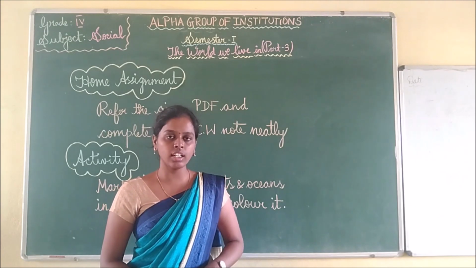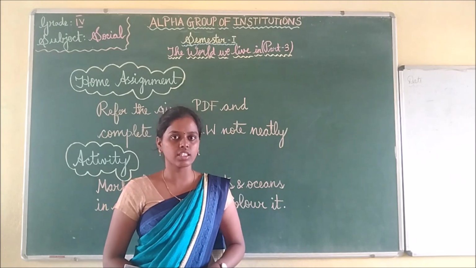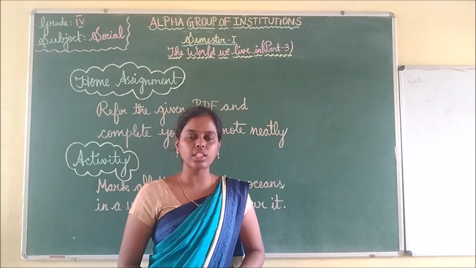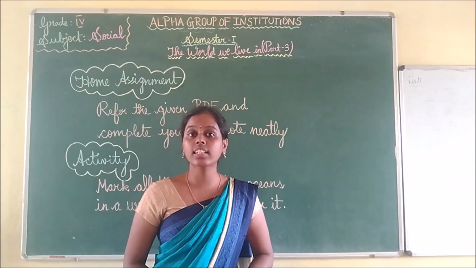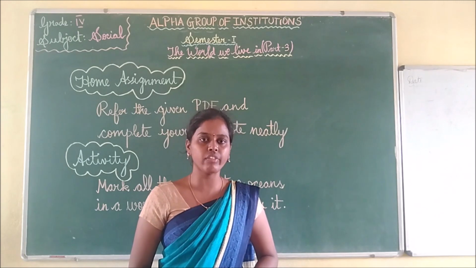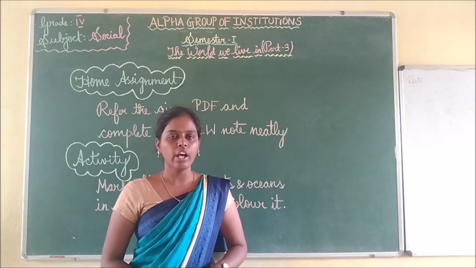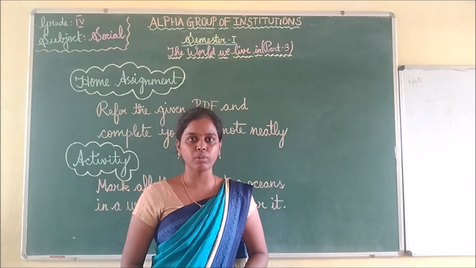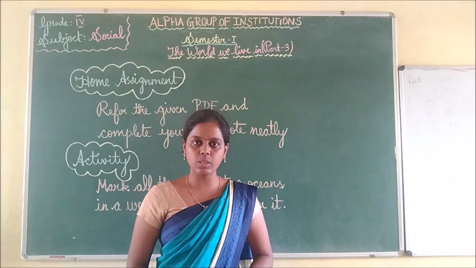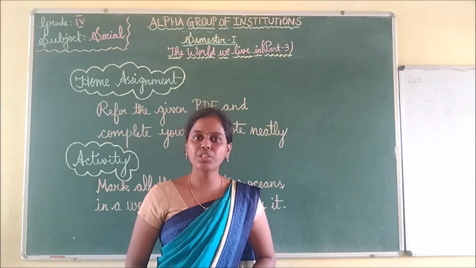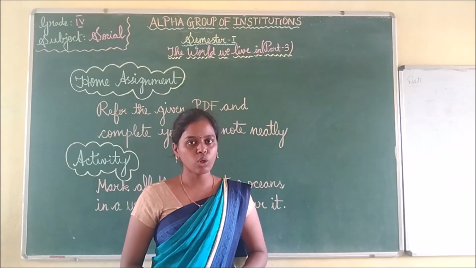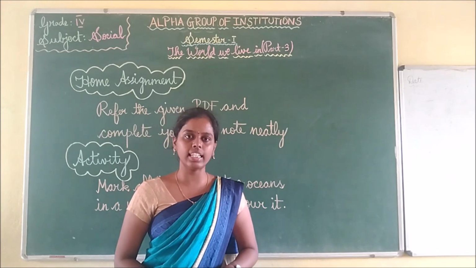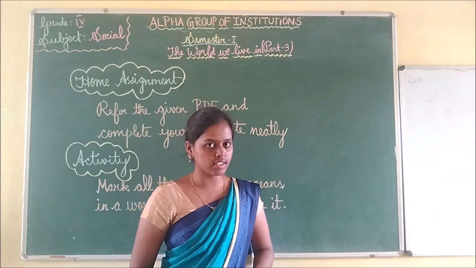I have showed that in the activity session. You have to mark all the continents and oceans in a world map and color it. You have to color each and every continent with different colors. You have to do this activity and send this in the WhatsApp group. You have to complete the classwork note and also mark all the continents and oceans in a world map, and you have to send both the things in the WhatsApp group.